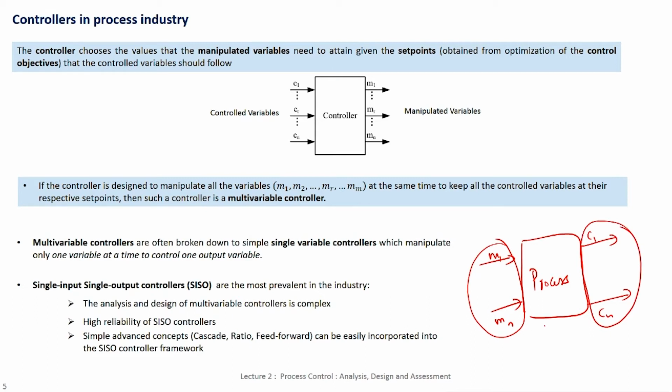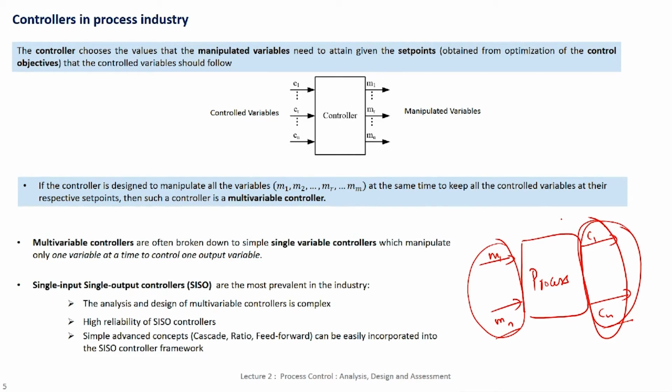So, this is a process model where by manipulating these variables I can change the control variable values, and only because of that, I can actually control these variables to whatever desired values I want them to take.